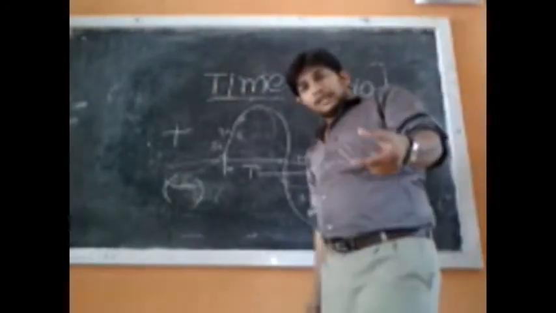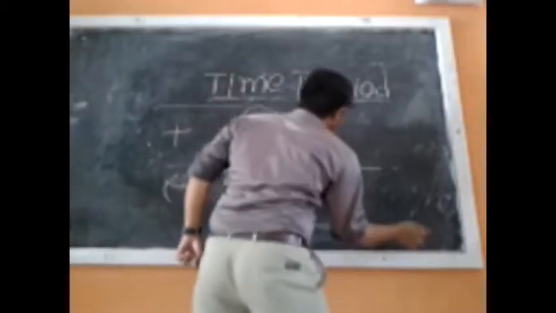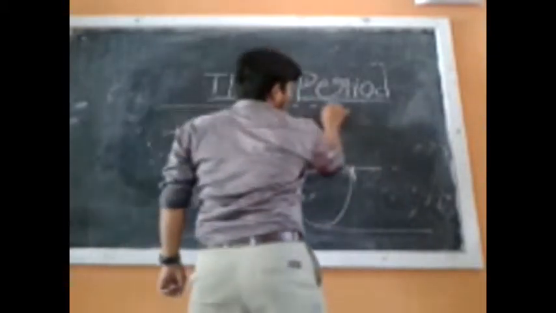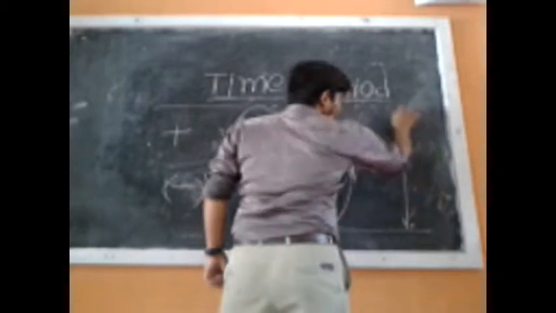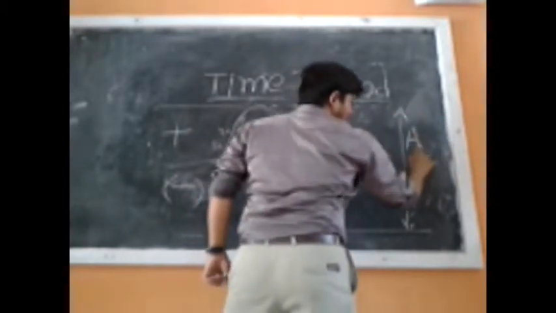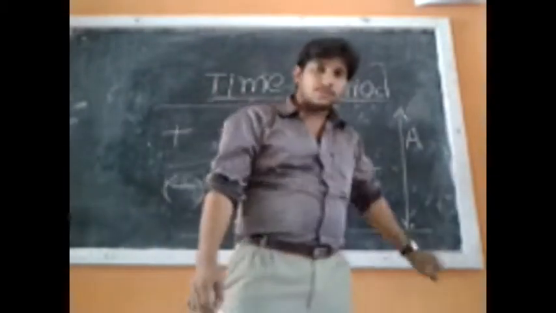The peak to peak value of a cycle is called amplitude.